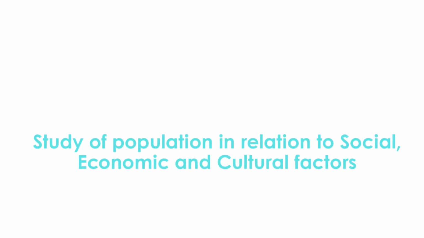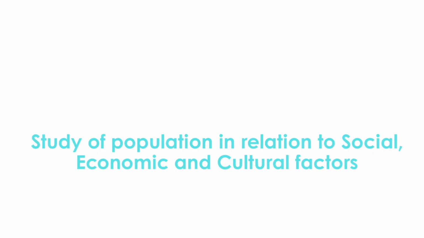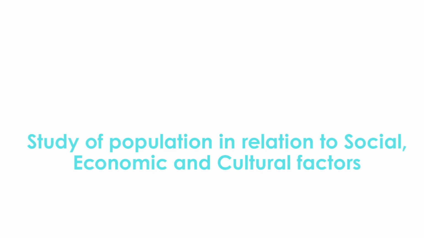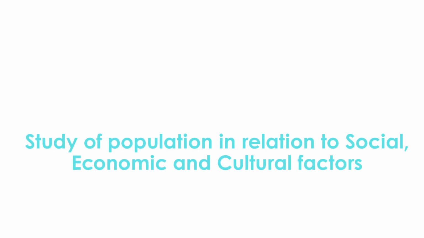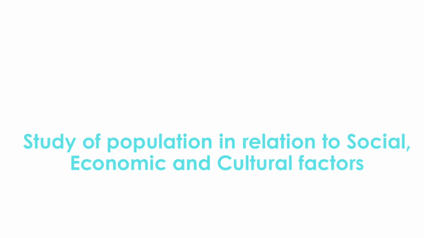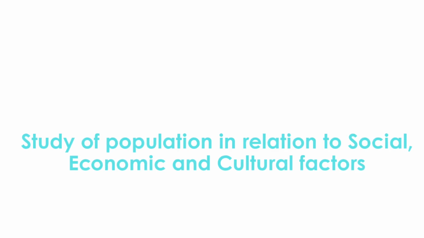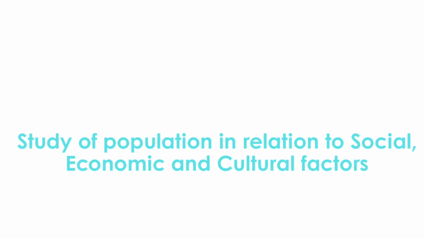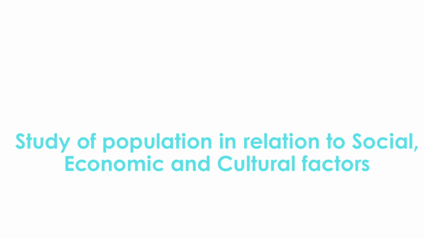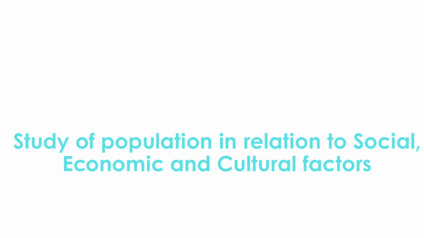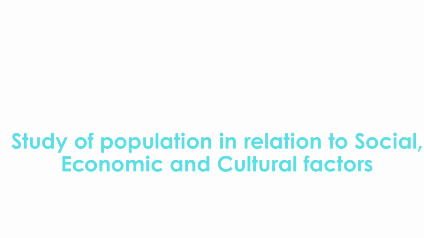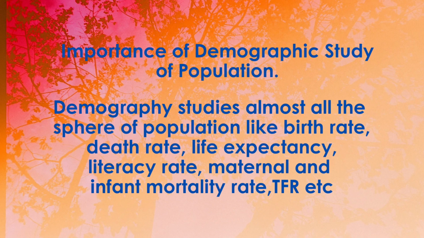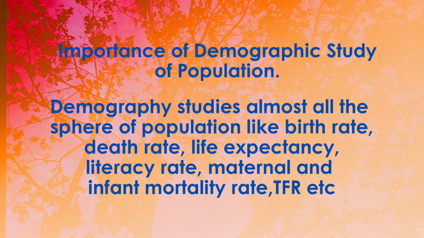While social demography studies population in relation to social factors such as education, occupation, caste, religion, health, and migration. For example, studying how education of women reduces birth rate in Kerala is an example of social demography. In simple words, social demography does not just look at numbers, it also studies the social and cultural factors behind those numbers.